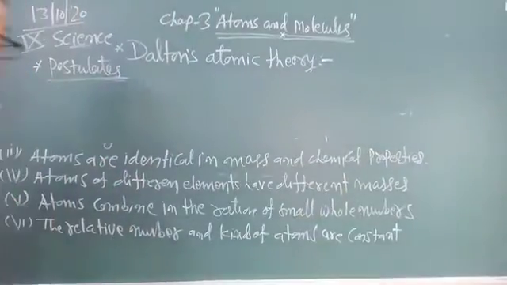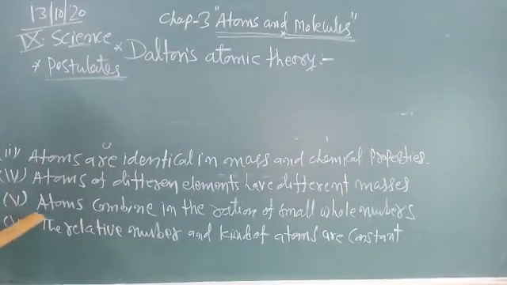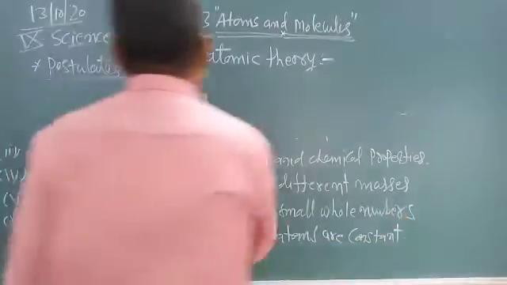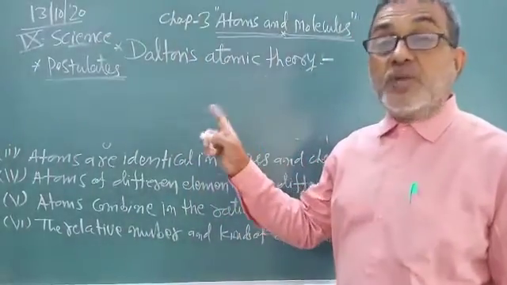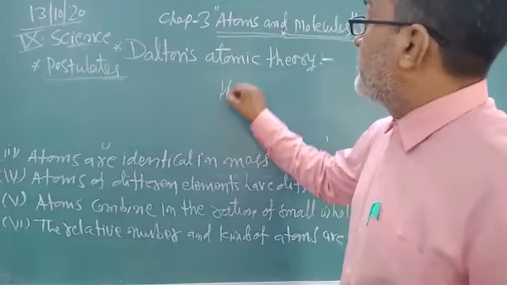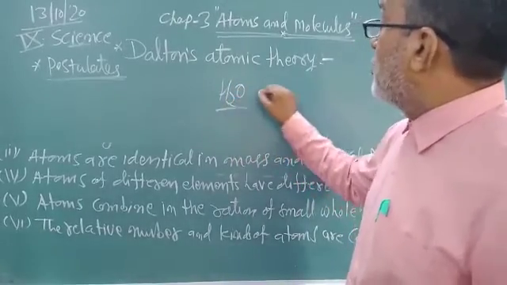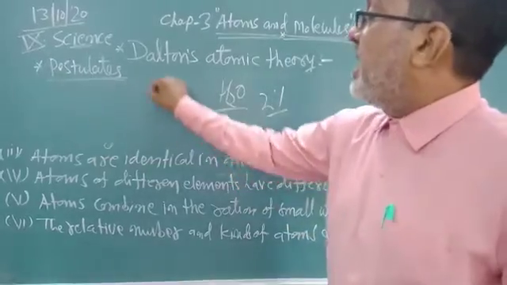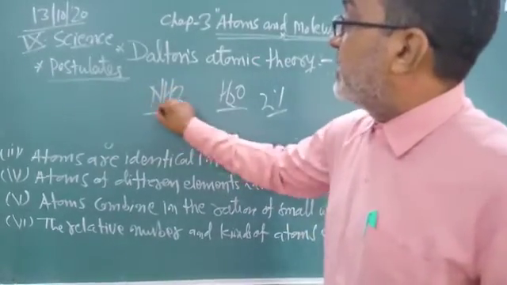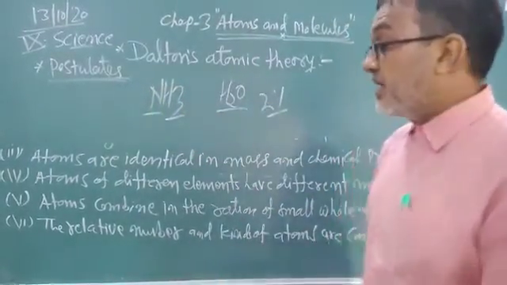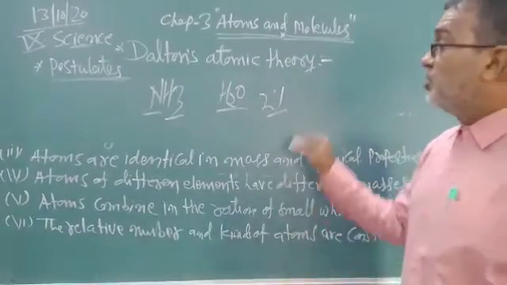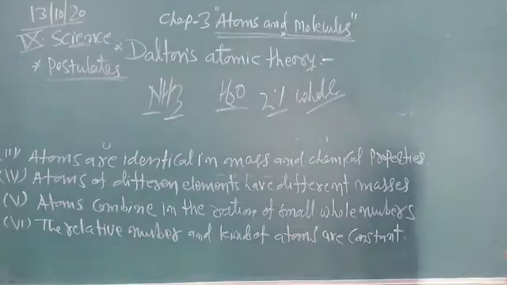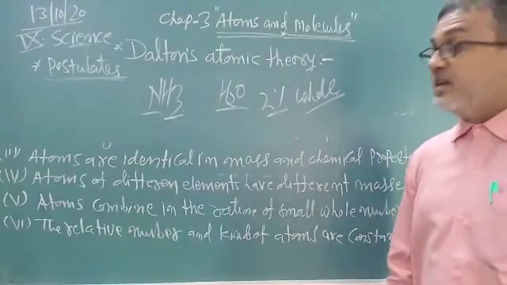And fifth, atoms combine in the ratio of small whole numbers. Now, atoms combine in a ratio of small whole numbers. Suppose H2O, so 2:1, whole numbers, not 1/3 or 1/2. And NH3, nitrogen 1, hydrogen 3. So atoms combine in the ratio of whole numbers, or a fixed and constant ratio.